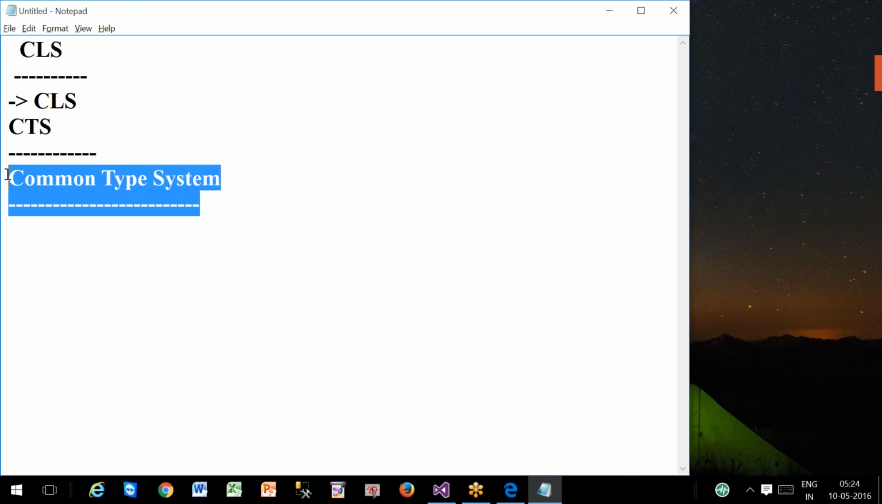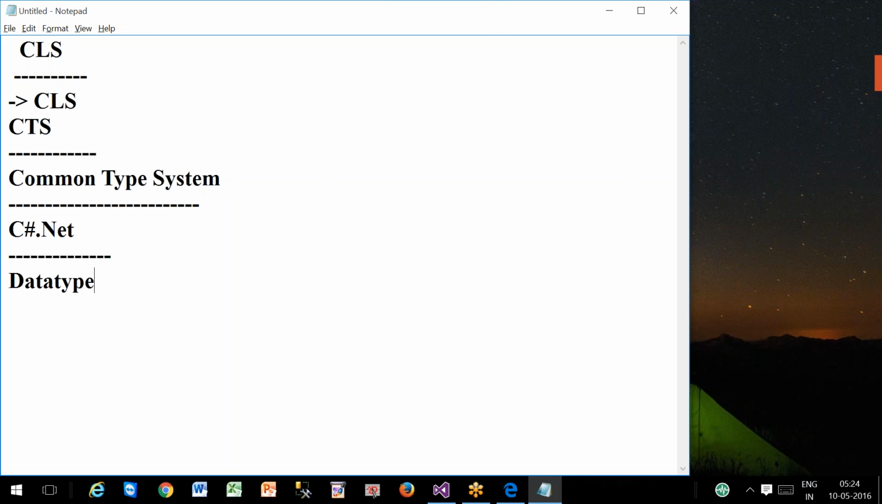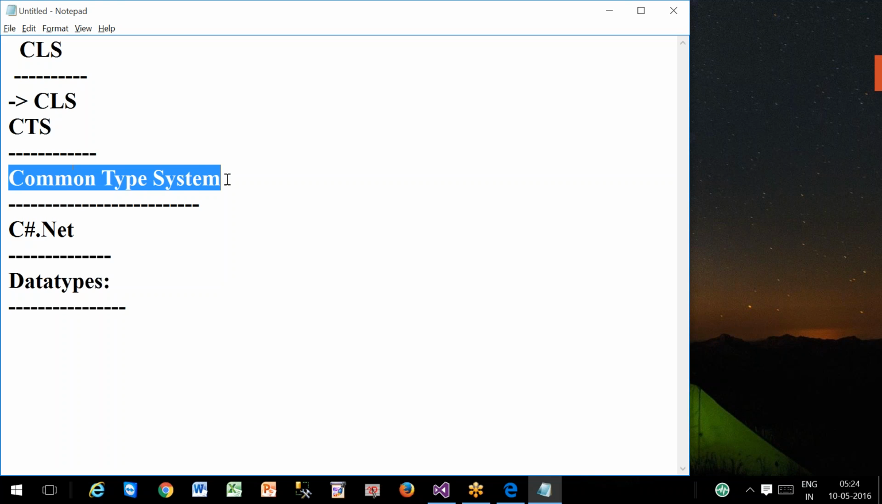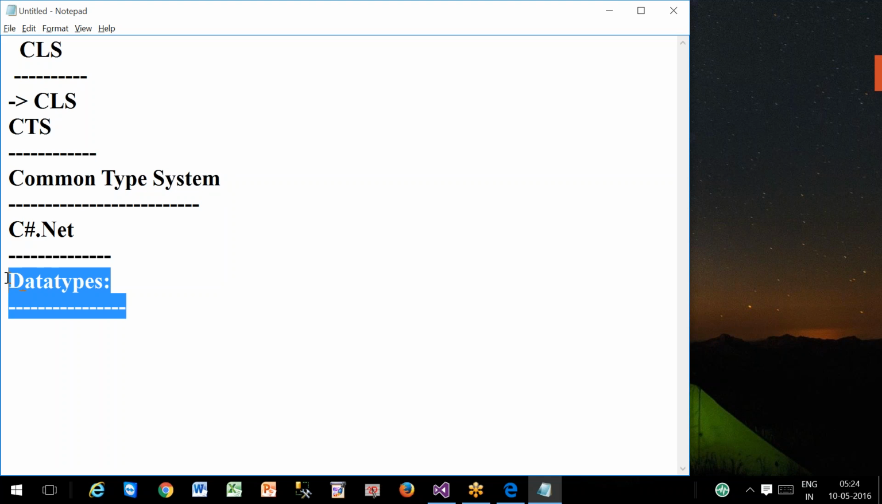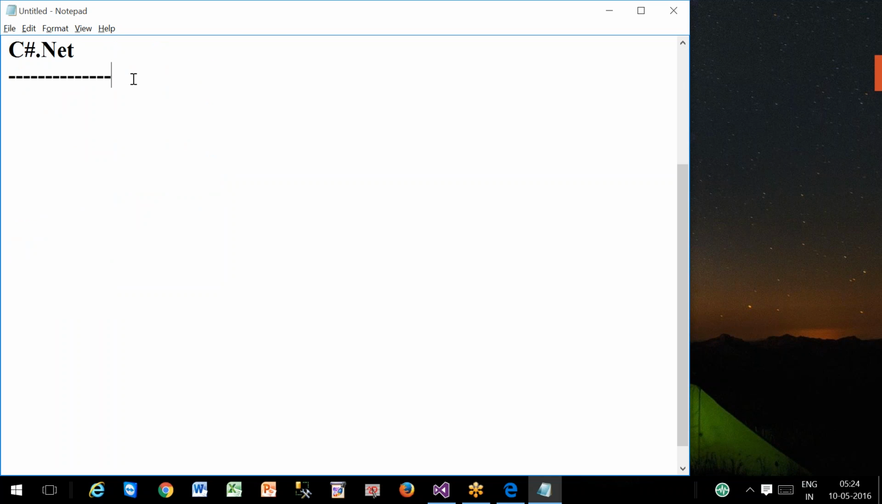This will give you clarity once we start C#.NET, when discussing the topic called data types. There I'll give you the clarity about CTS. Until then, just remember the common type system. That's it. So up to here we have gone through the complete introduction classes. Now tomorrow onwards, we are going to enter into our C#.NET language.